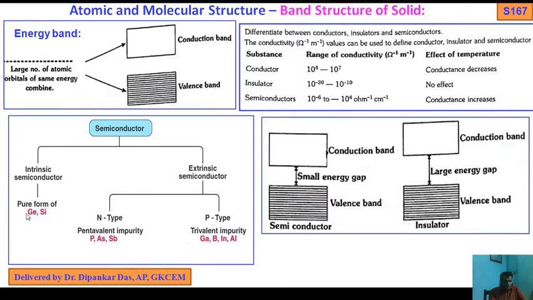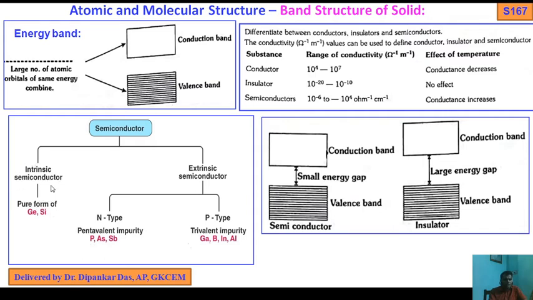A pure crystal of silicon or germanium acts as an insulator at 0 Kelvin. Why? Because each silicon atom is attached to 4 adjacent silicon atoms by normal covalent bonds, with 2 electrons each. So at 0 Kelvin it acts as an insulator. But when temperature increases, what will happen?